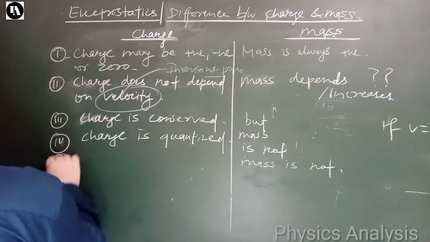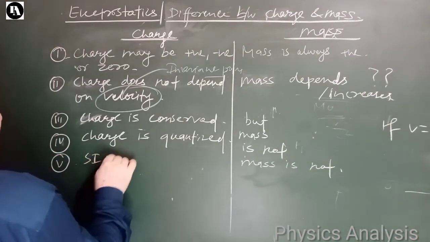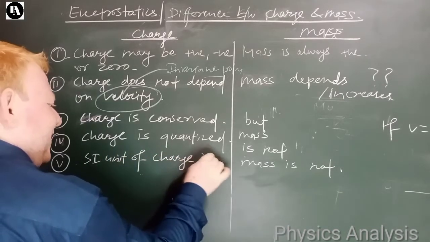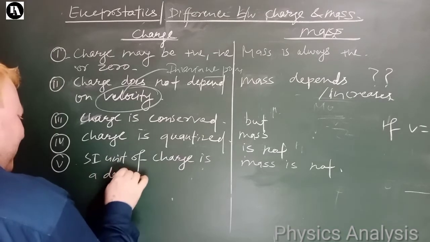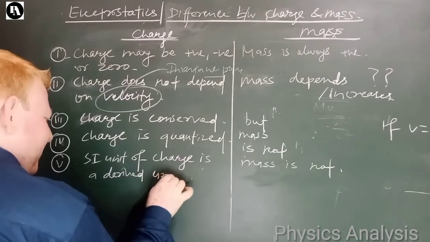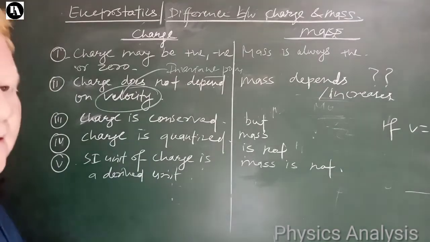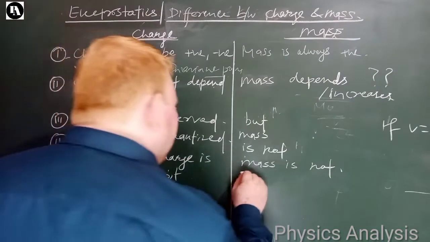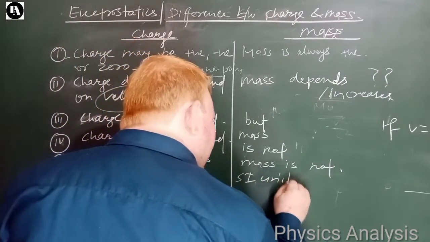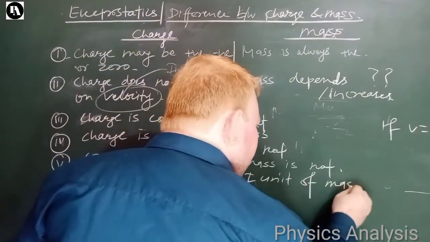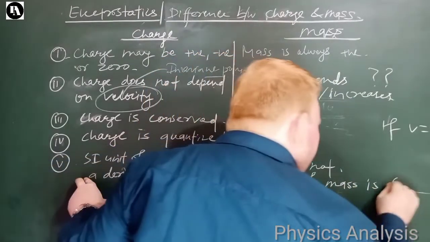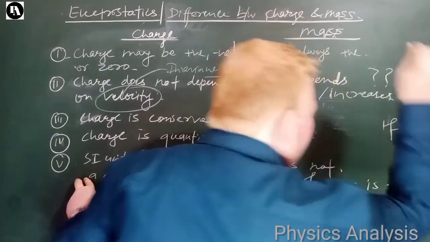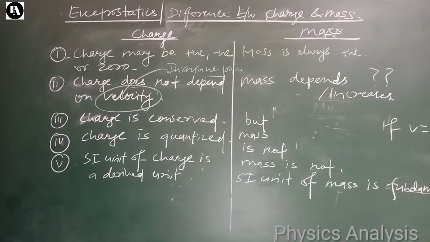Now number 5. What is the SI unit of charge, children? So the SI unit of charge is a derived unit. See, coulomb, what is coulomb? Coulomb is a derived unit. But the SI unit of mass is fundamental. Right? Okay.